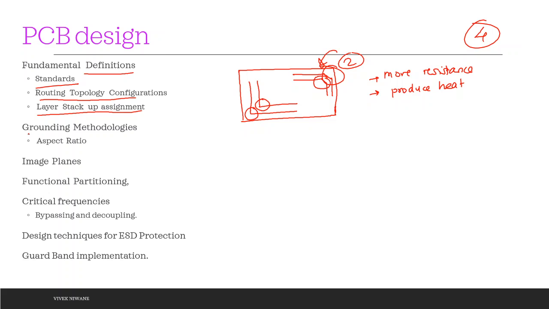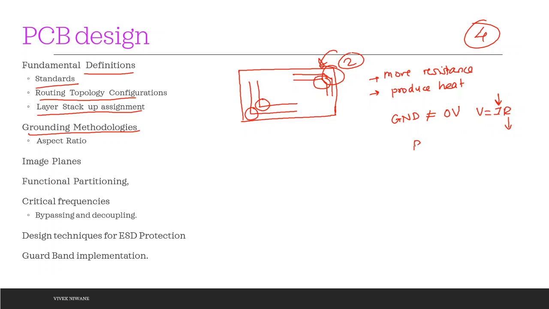Then grounding methodologies, very interesting. Just some time ago we discussed that the ground is actually not at 0 volt. So what is the reason? We know that V equals IR, and we have lots of I. The only possible effort we can make is to reduce R. How can R be reduced?